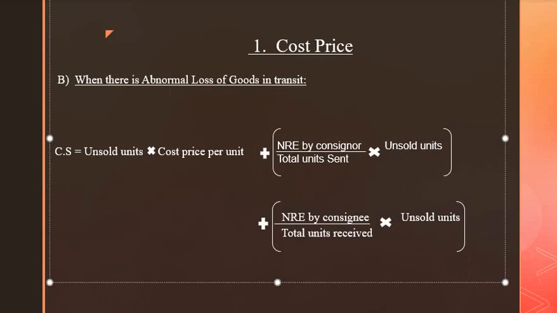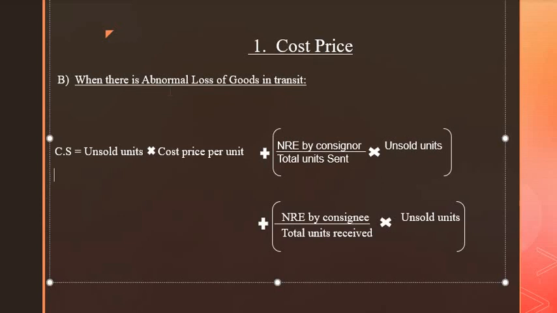When there is abnormal loss of goods in transit, here you need to consider both the consignor as well as the consignee. Why? Because that is an abnormal loss. It was all of a sudden. An earthquake doesn't plan and come. It just takes place, and that's how there will be loss.